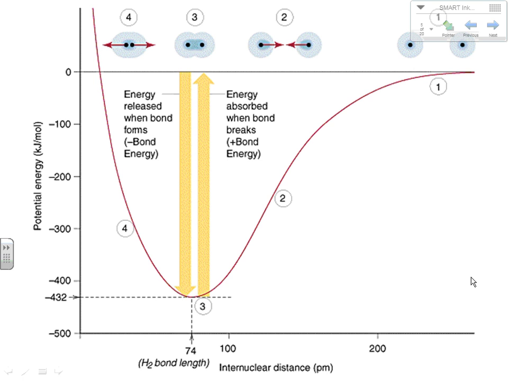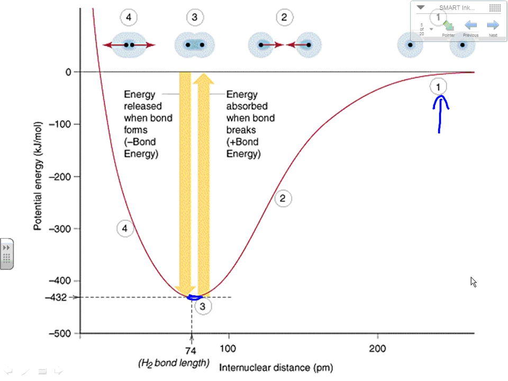So when you take a look at the situation, as we have two, in this case, hydrogen atoms, as they're far apart, so at time one over here, the substances are very far apart. So we're starting over here in this diagram. There's really very little attraction between the two particles because they're so far apart. But as they move together, there starts to form an attraction between the nucleus of one atom and the electrons in the other atom, and the potential energy of the system starts to drop. And the particles then move closer and closer together and become more and more stable. And what happens is they reach a distance right in here,